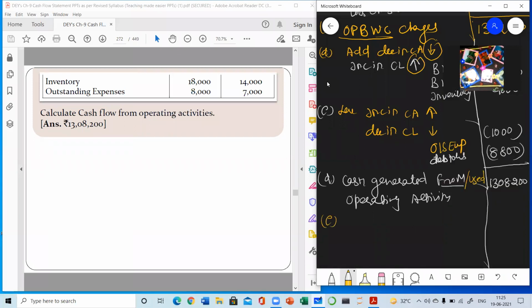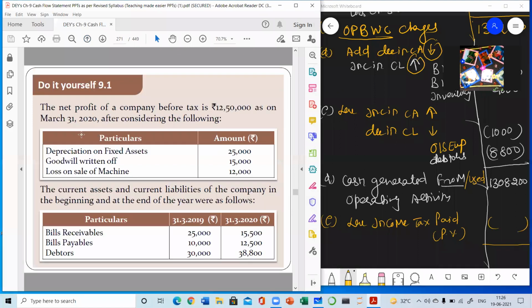Now which step is left? Last step, that is the less income tax paid. So which year income tax you have to consider? Previous year. If it is there in the question, then you need to subtract the income tax. But in this question, there is no information about the income tax in the complete question. So you can skip this step, or better to write this so that it is in your memory. It is always in your mind that after this step, you have to subtract income tax.